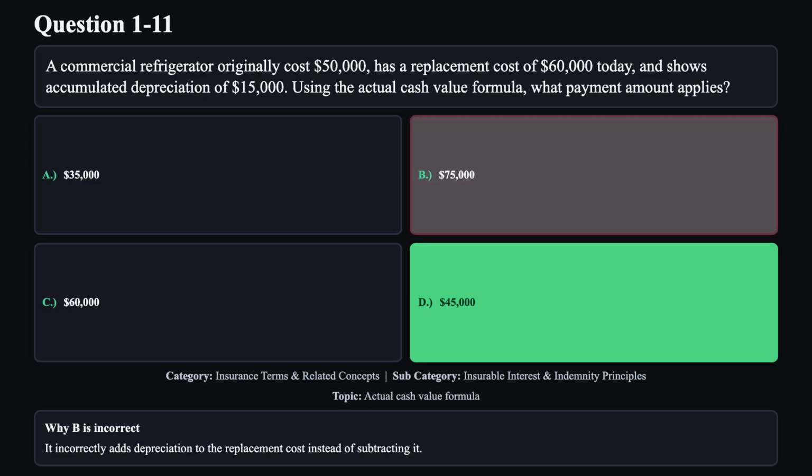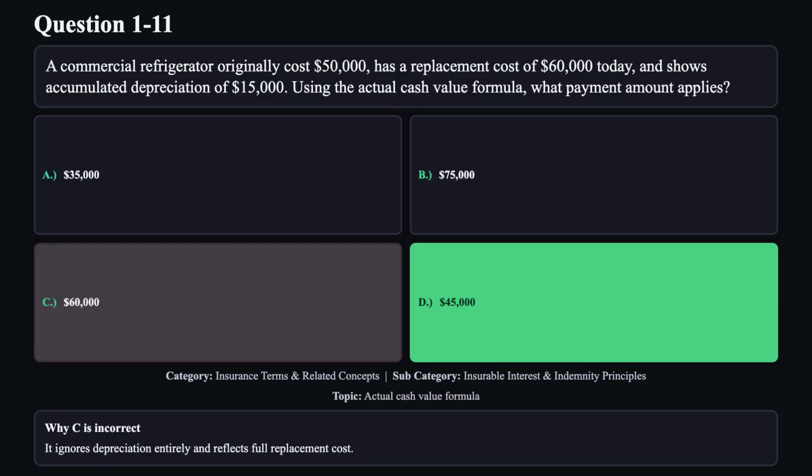Reason B is not correct. It incorrectly adds depreciation to the replacement cost instead of subtracting it. Reason C is not correct. It ignores depreciation entirely and reflects full replacement cost.